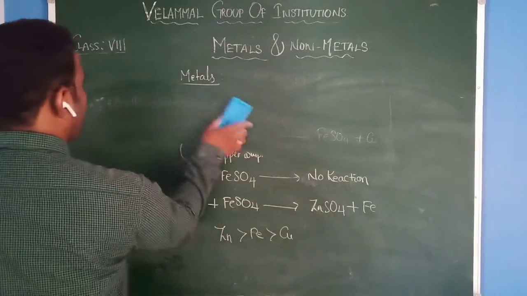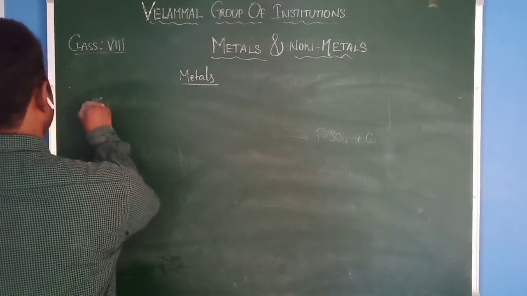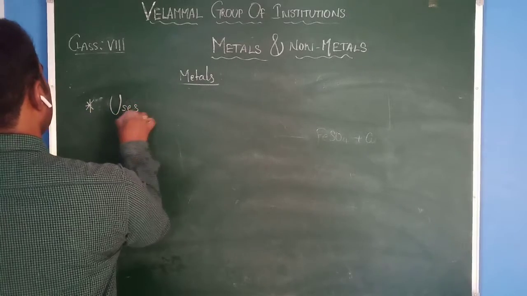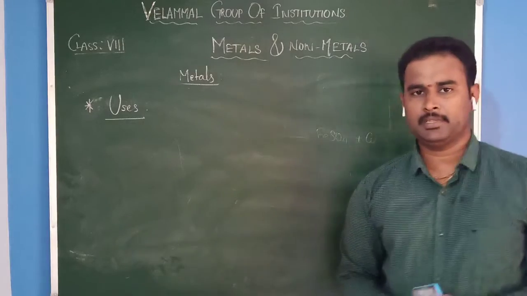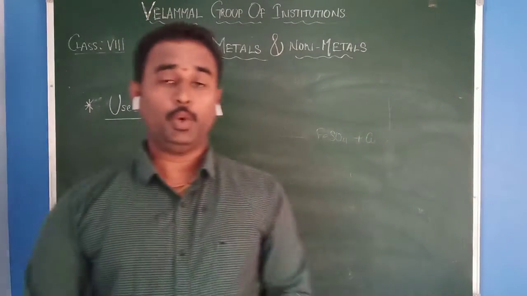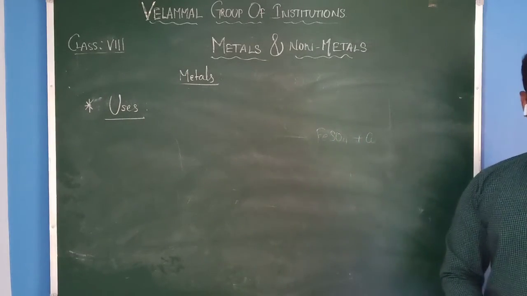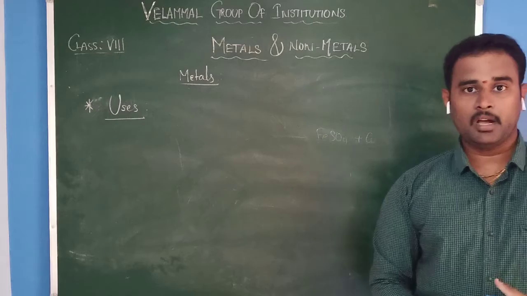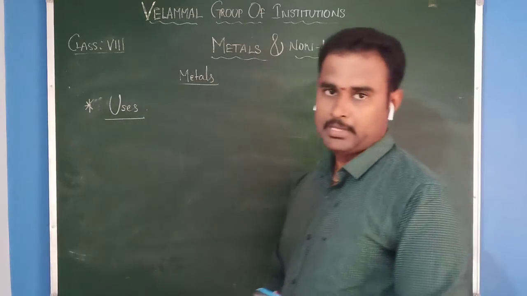The last and final one, uses of the metals. Now, we are using metals widely for different purposes. In jewelry we are widely using gold and silver. And iron is the most important metal for industrial purposes.